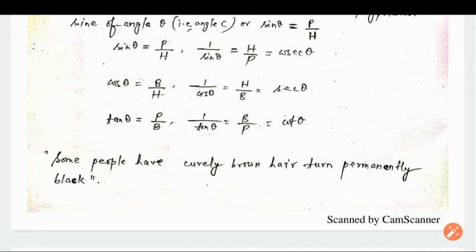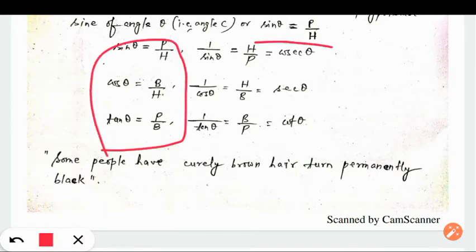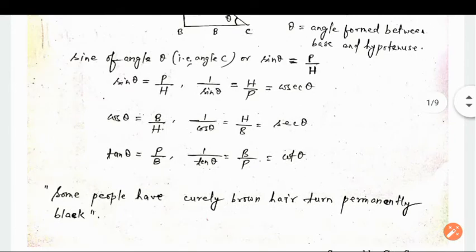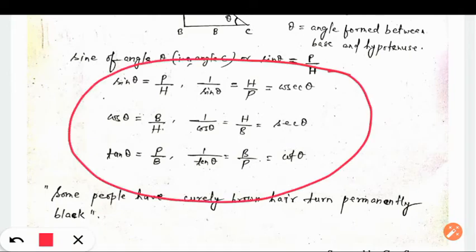And if you are able to memorize these three, automatically you will be able to memorize these three as well, because they are reciprocal of each of the ratios. So this is what we have. We have how many trigonometrical ratios? We have 6 trigonometrical ratios: sine, cos, tan, cosec, sec, cot.